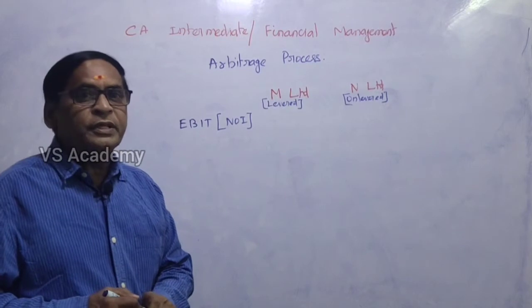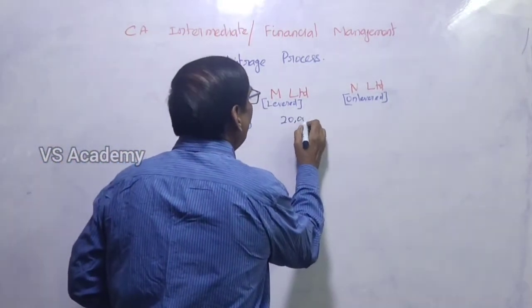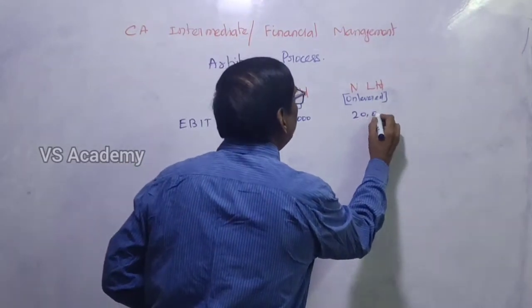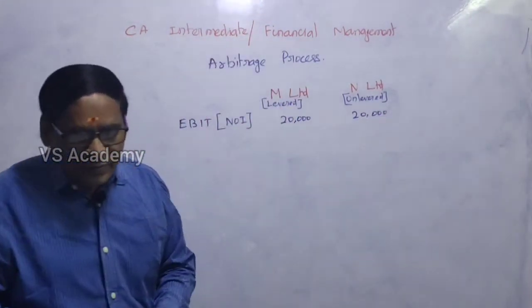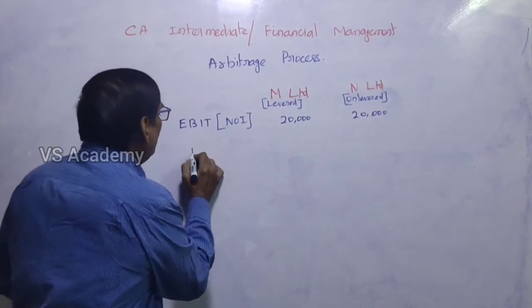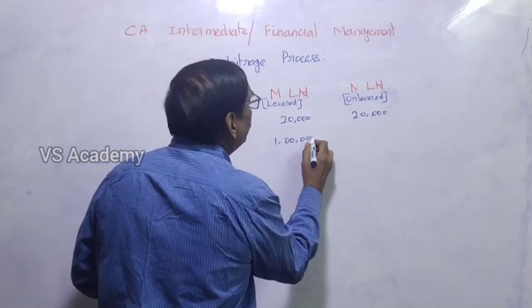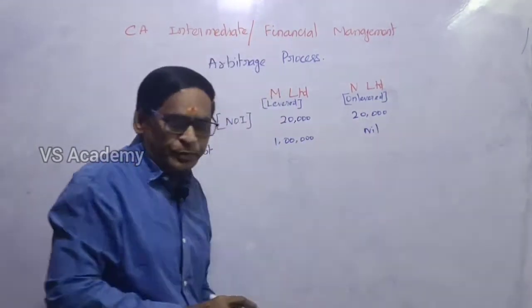So how much net operating income? That is 20,000 rupees here. The same amount will be taken here also, 20,000 rupees. And then debt. What is the debt portion in M Limited? Debt is 1 lakh rupees here. Here it is nil. There is no debt.